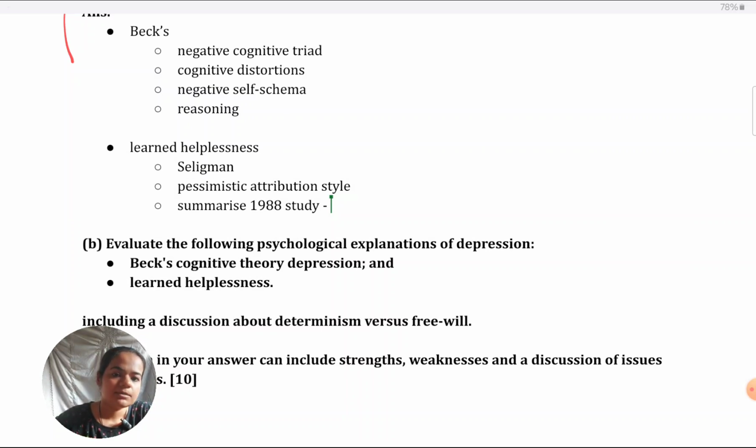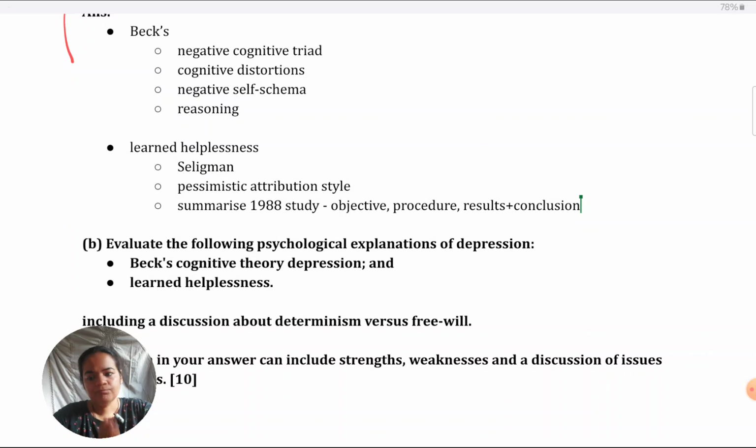For just 3 marks, you can't give at length what you've learned about the study, but at least what was his objective of doing the study, the aim, what was the procedure in maybe one or two sentences, what did he make the participants do basically, and what was the results and conclusion. What did he find? What did he understand from that? Did it support his theory or not? How did he manage to link attribution style with depression in that study? You can just explain all of that briefly.